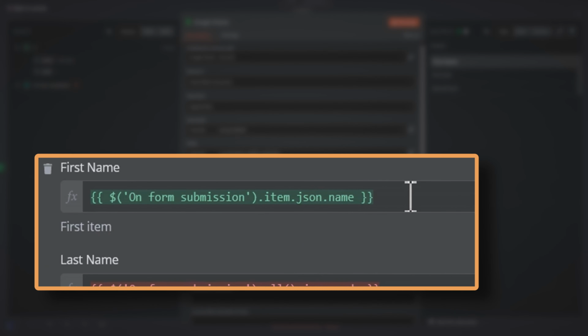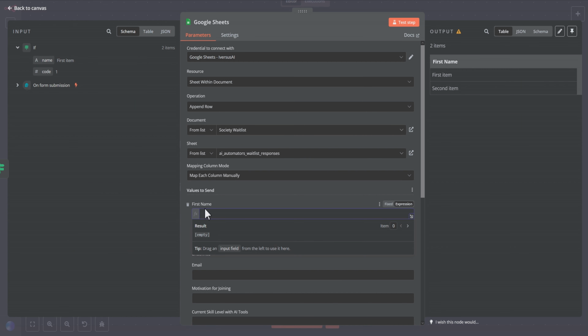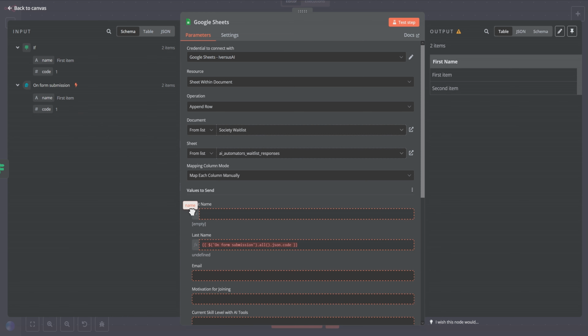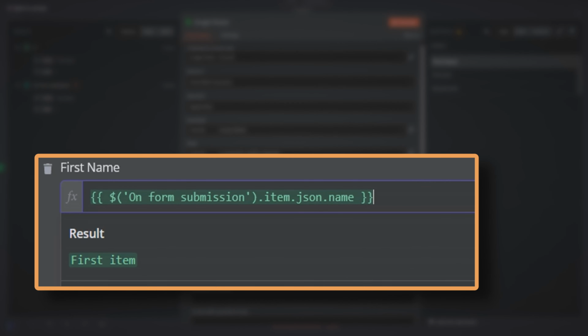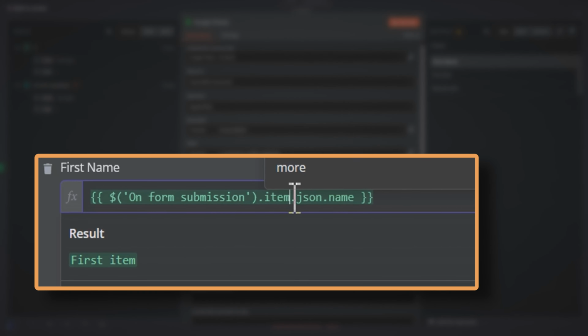I'm going to show you that by drawing your attention here to the name field. I'm going to remove this and show you where this is coming from. I'm going to pull this in from the first form submission. I'm just going to drop this in here. It comes in as an expression. This is a JavaScript expression, meaning that whatever is in this field when the form comes in will be mapped for you to do what you want to do, such as in this case, put it into your first name field in your Google Sheets. And you can see that when the expression comes in, it comes in as an item.